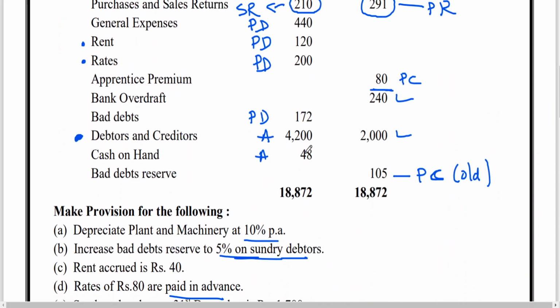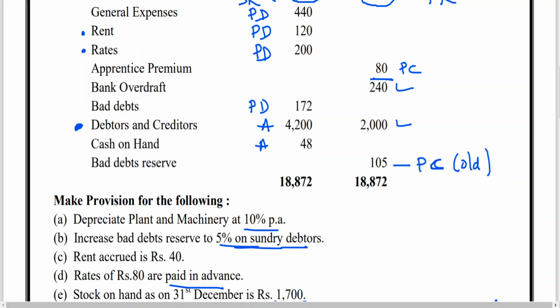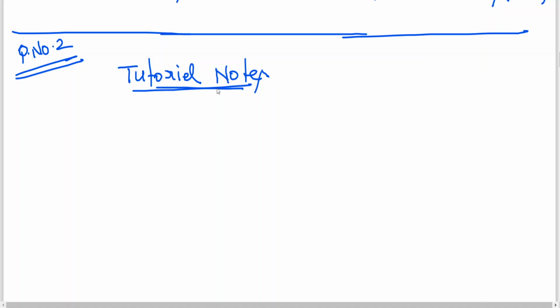Okay, so first I will be giving you explanation to these adjustments. I am using the term tutorial notes. In the examination you need not write them. Only working notes you should write. Tutorial notes are for you to understand.